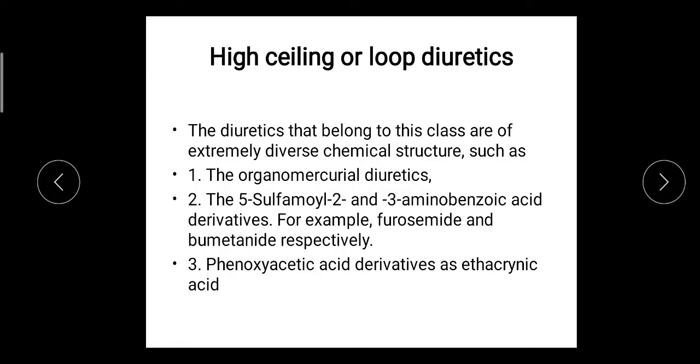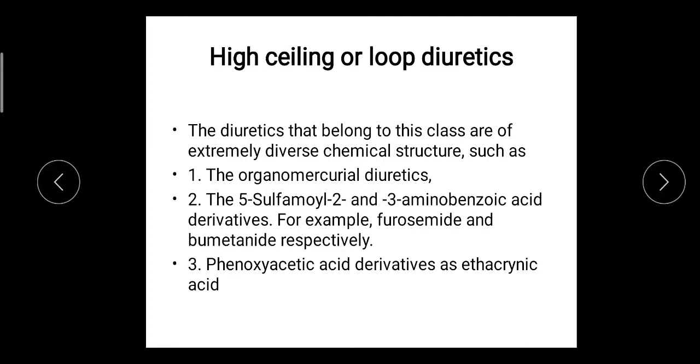These diuretics produce a peak diuresis which is much greater than other diuretics. Means loop diuretics or high ceiling diuretics are the most powerful diuretics.